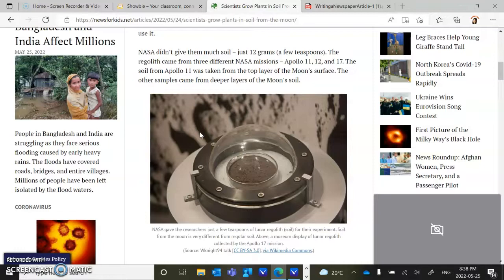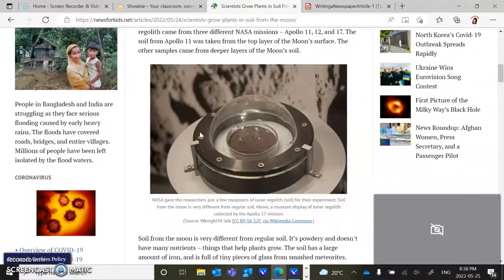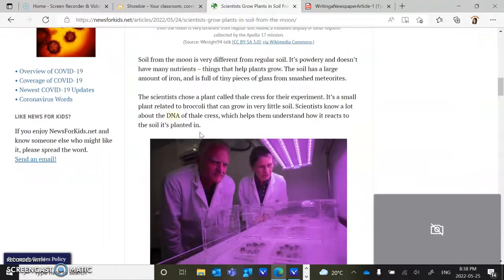The regolith came from 3 different NASA missions, Apollo 11, 12, and 17. The soil from Apollo 11 was taken from the top layer of the moon's surface. The other samples came from deeper layers of the moon's soil. Soil from the moon is very different from regular soil. It's powdery and doesn't have many nutrients, things that help plants grow.